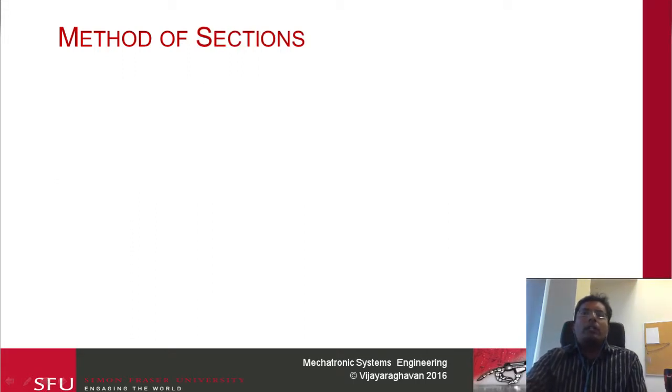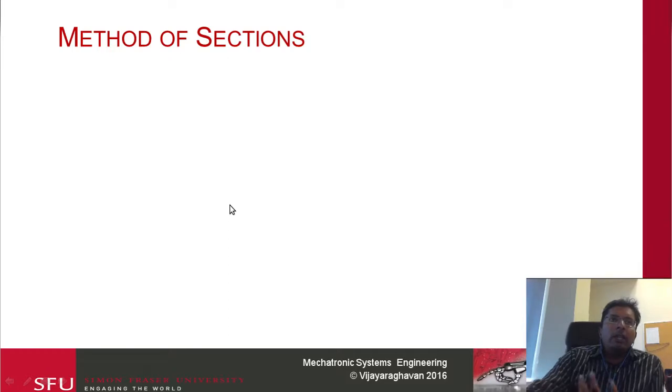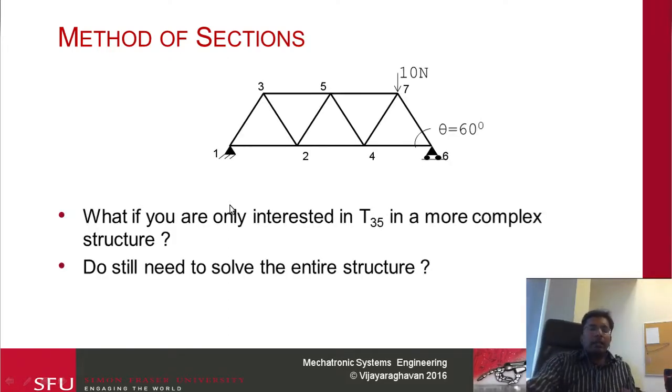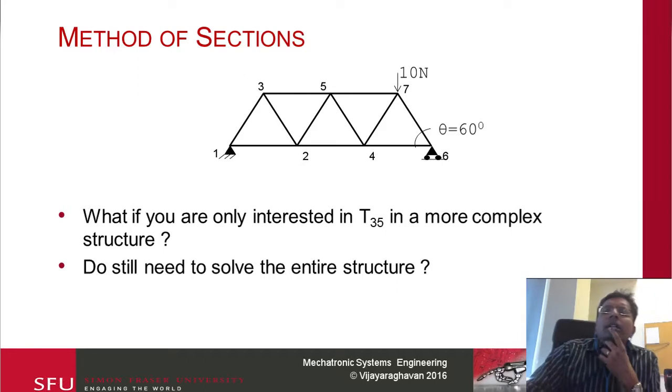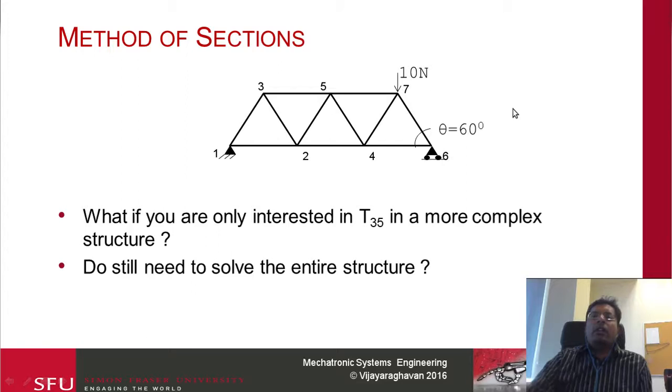Okay. So the next one we're going to do is what's known as the method of sections. In the method of sections, previously we were looking at equilibrium for the whole structure. What we're going to do here is think about taking a complicated structure and cutting it at some particular point. Notice that in this structure I added 2 more links, which wasn't too difficult for me to draw. But this means that the structure is a little bit more complicated. So you have 3 more unknowns that you need to solve. It gets a little bit annoying.